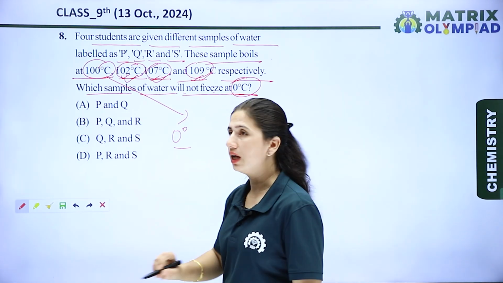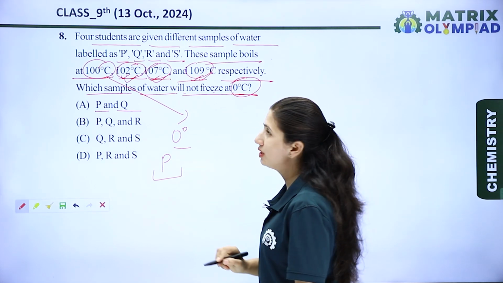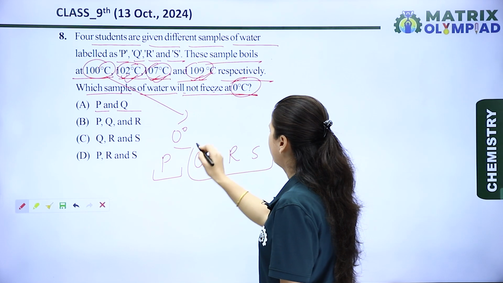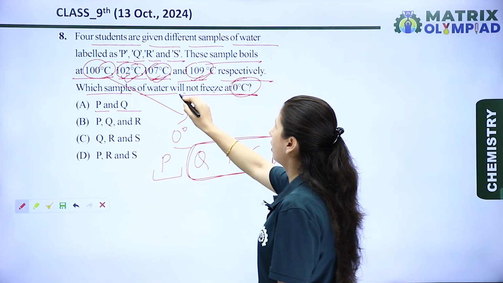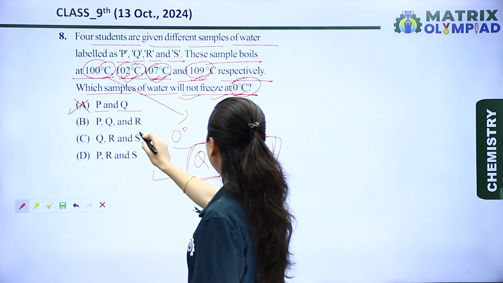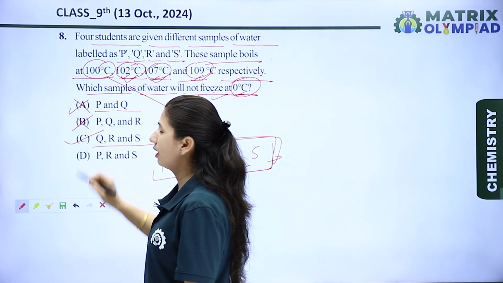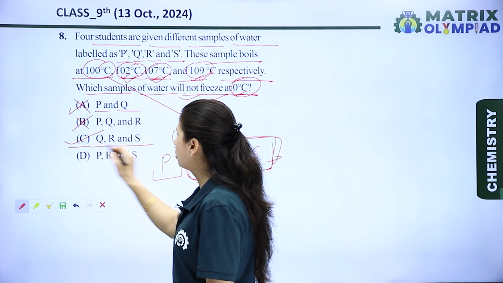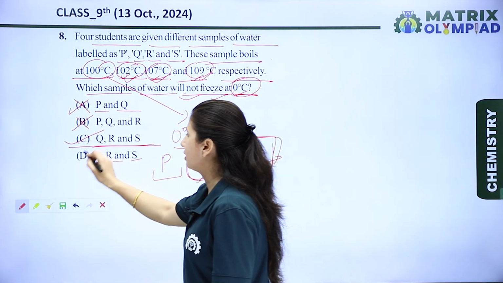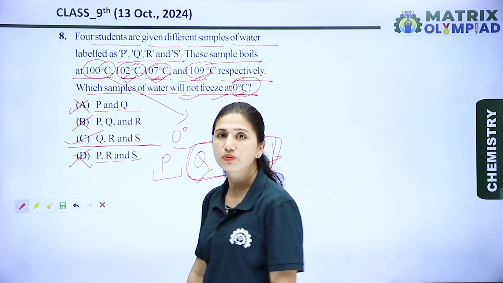Okay, so the options are P and Q. No, only solution P freezes at 0 degrees, but solutions Q, R and S, all three solutions, do not freeze at 0 degrees. So P and Q is wrong, P, Q and R is wrong. Yes, Q, R and S, which means option C is the right option for this question. And option D is P, R and S. It means A, B and D are wrong options and option C is the right option for this question.